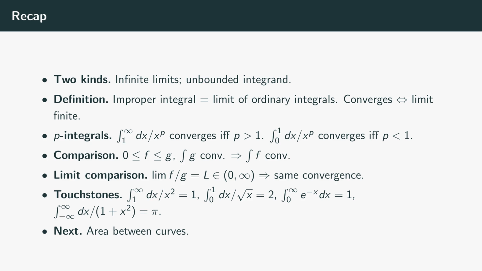For integrals you can't compute, two tests. The comparison test: bound your integrand between known curves and squeeze. The limit comparison test: take the asymptotic ratio with a known p-integral, get a finite positive constant, and conclude that your integral and the comparison integral behave the same way.